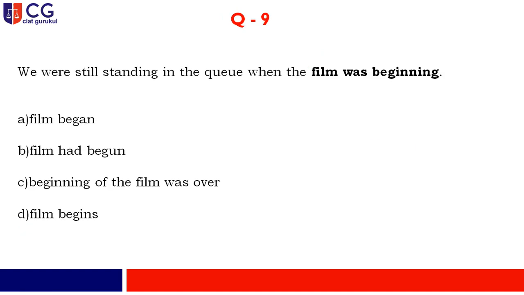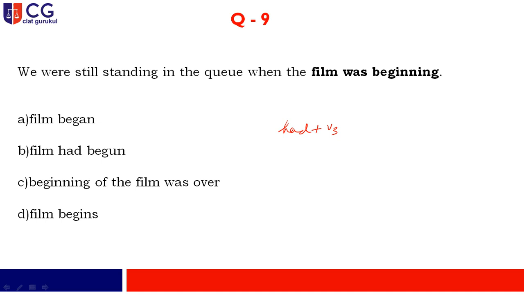Let us talk about question number 9. And here we clearly see that we were still standing in the queue when the film was beginning. Actually you want to hint that we were still standing in the queue, and the film had already started over there. So if two different past tenses are taken into consideration, in that particular case, for the earlier past we should apply the formula had plus V3.